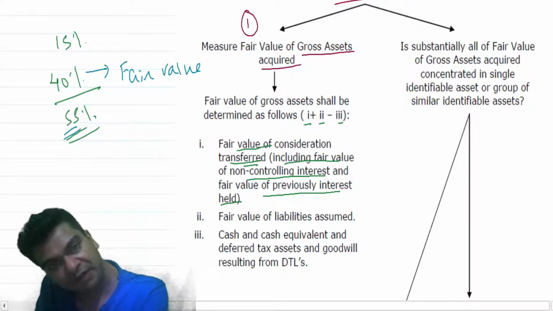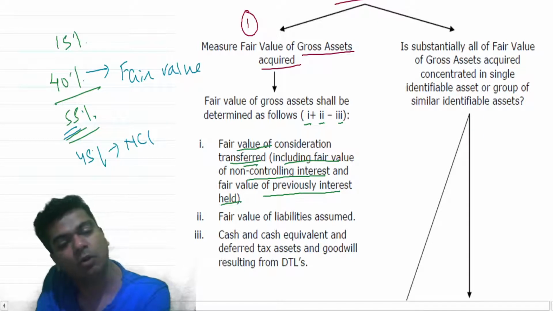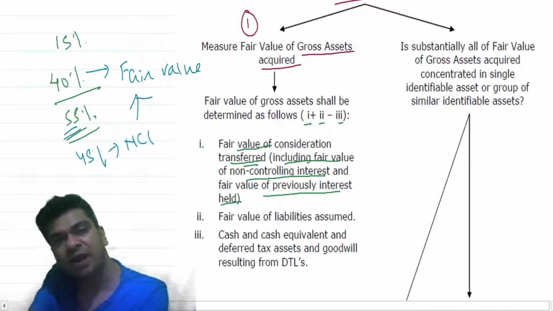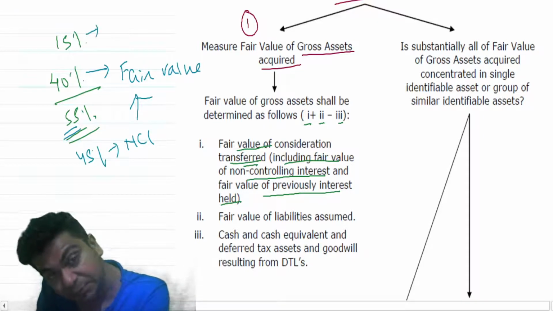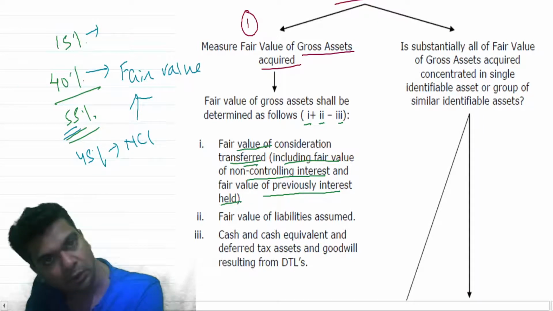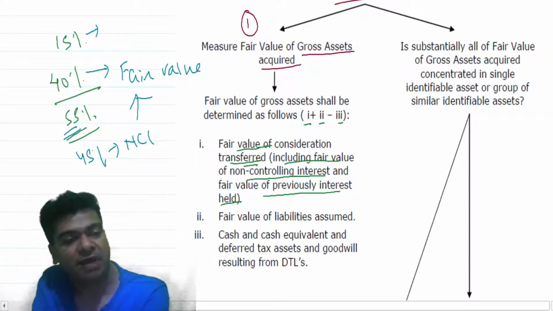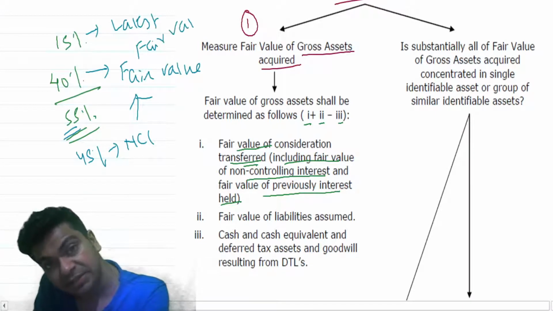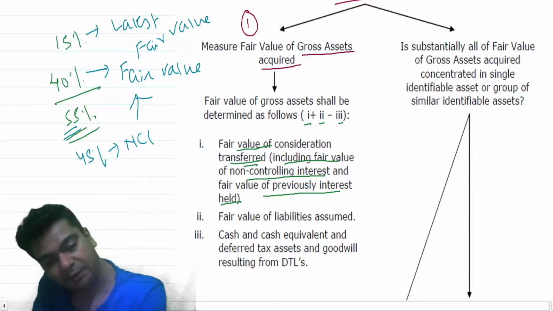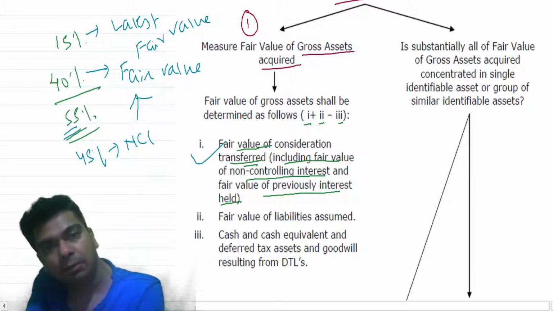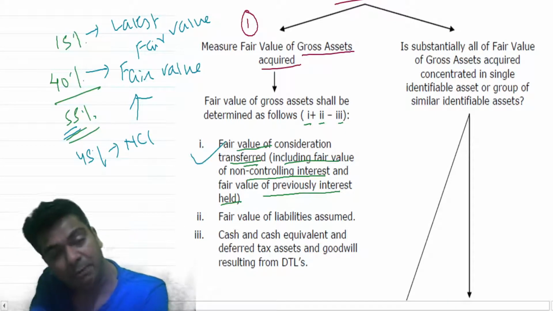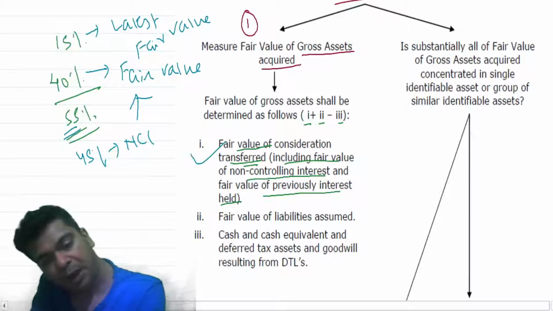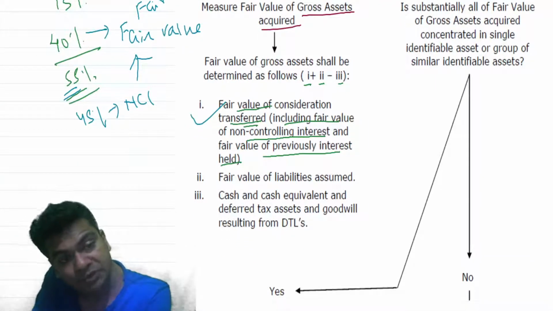Total is 55%. That means 45% is the non-controlling interest. Find out what will be the non-controlling interest fair value. And this 15% was acquired in the past. What is its latest fair value? So I should also work out the latest fair value. These 3 items are to be added. That is what will give me part 1. Part 2 is to be added.